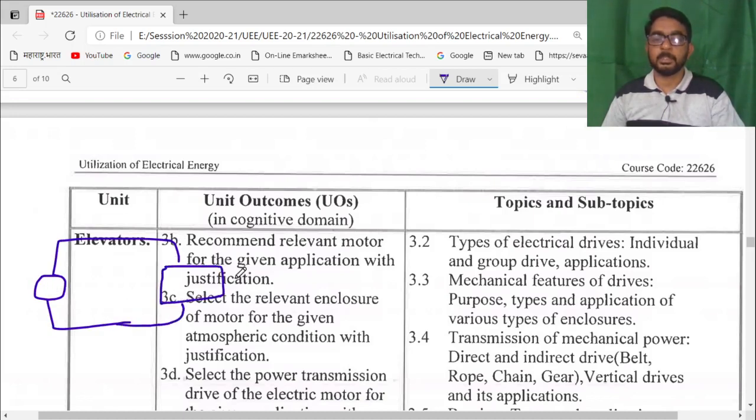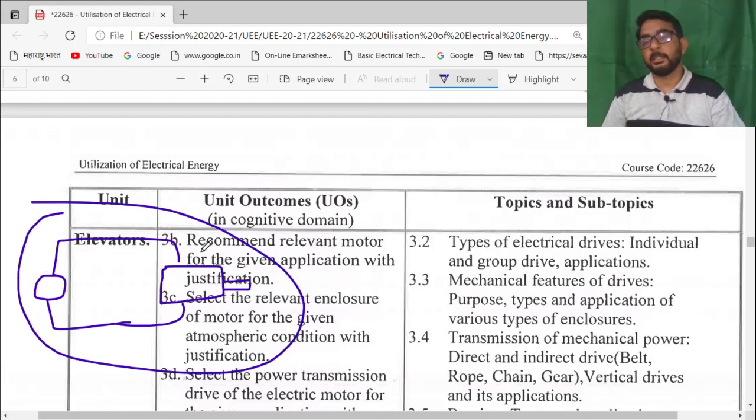Let us consider one induction motor. This whole system is known as the drive: the supply, connecting wires, and the induction motor. Individual drive means only a single motor, and over this single motor, let us assume some mechanical load is connected. A single motor and single load is known as an individual drive, and a single motor with 2 or 3 loads is known as a group drive.